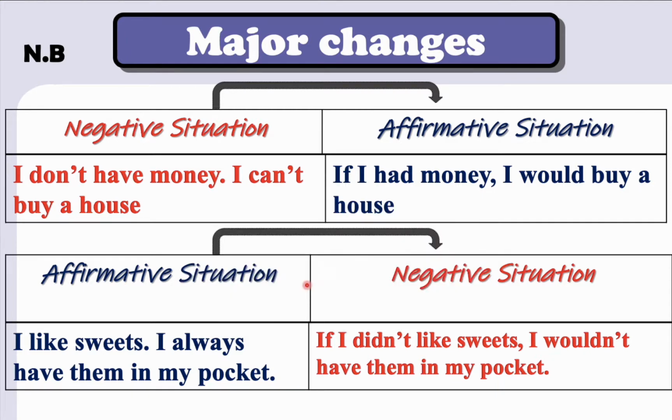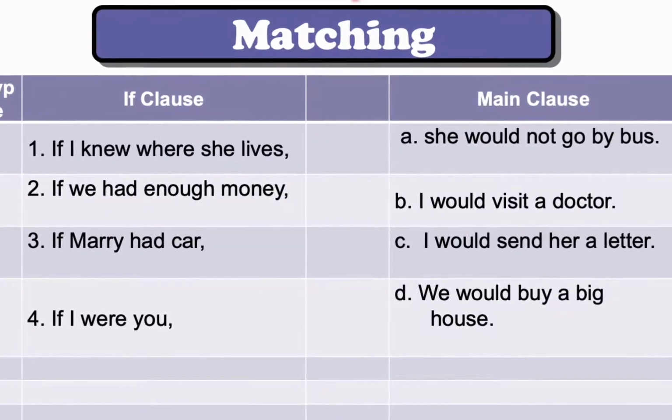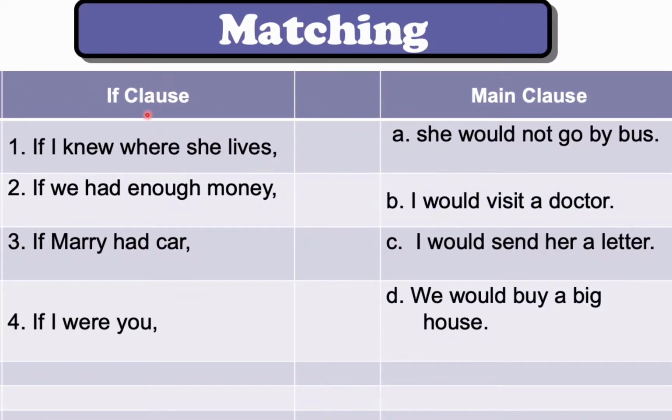Okay, so now let's move to some matching exercises. So we have the if clause, so try to do a matching. First of all, we have if I knew where she lives, if we had enough money, if Mary had a car, if I were you. Then we have she would not go by bus, I would visit a doctor, I would send her a letter, and we would buy a big house. So try to do a matching.